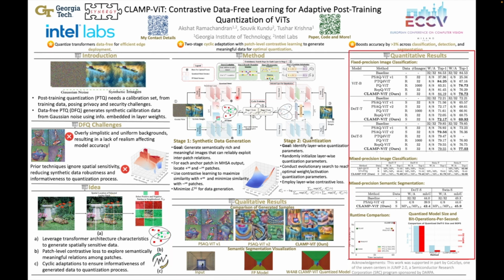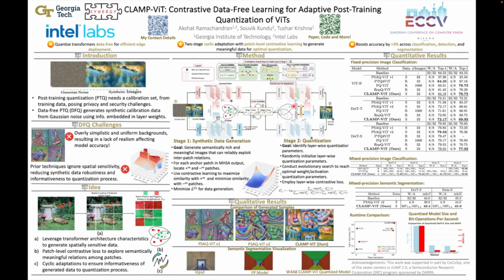Quantitatively, for fixed precision quantization performance on ImageNet, we achieve approximately 2.2% improvement over other data-free quantization techniques and approximately 1% improvement over other post-training quantization data-dependent techniques, which sometimes require 1,000 calibration images from the training data.